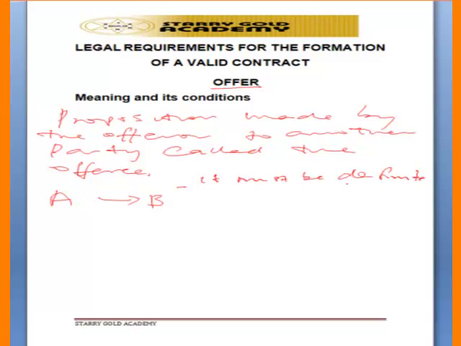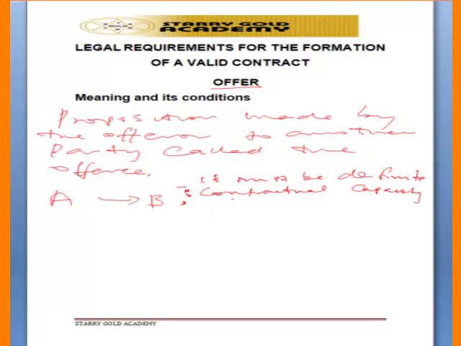And also, the offeror must be a person that will be liable, so must have contractual capacity. Mr. A, the offeror, must have a contractual capacity. That means that Mr. A must not be an infant or a drunk person or an insane person.